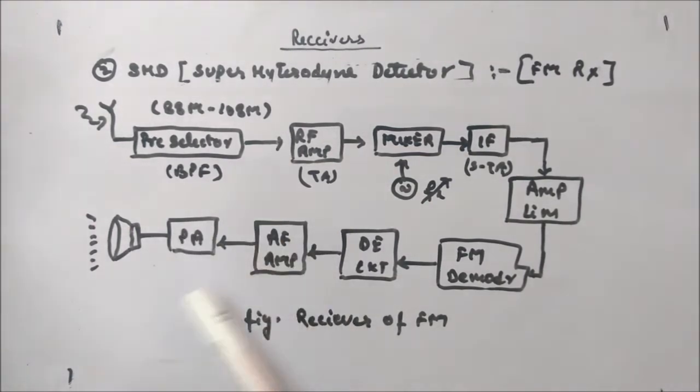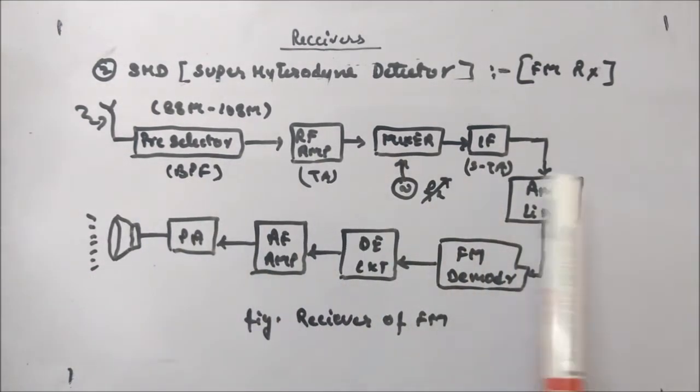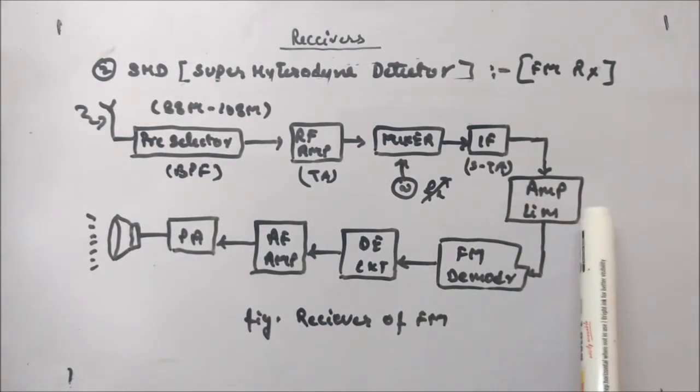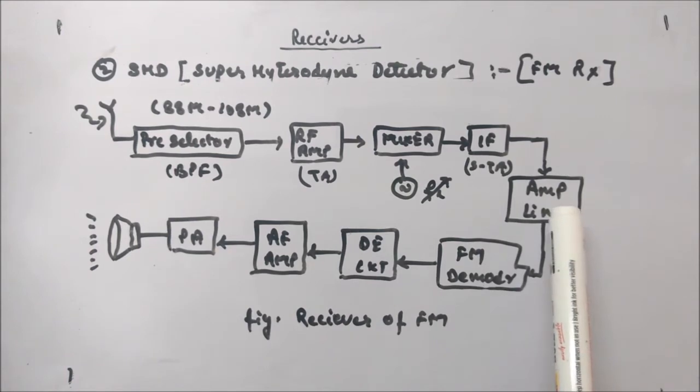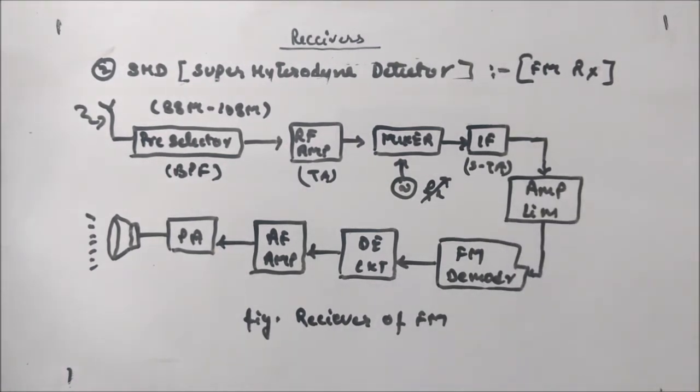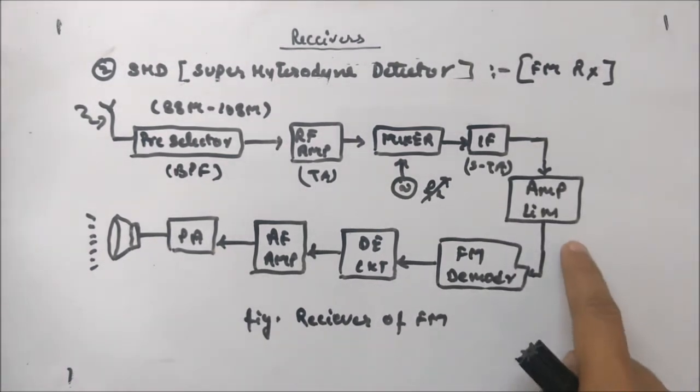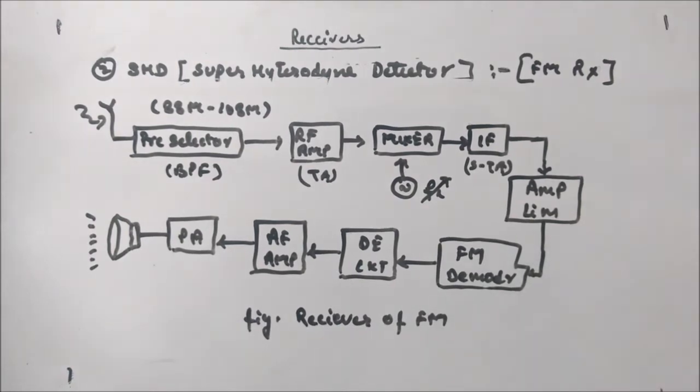We won't be focusing on the power amplifier and audio frequency amplifier, that is part of analog electronics. These other things we already saw. Now the only thing we have to see here is the amplitude limiter, and what the characteristics of the amplitude limiter are. Rest everything might be clear to you by now.